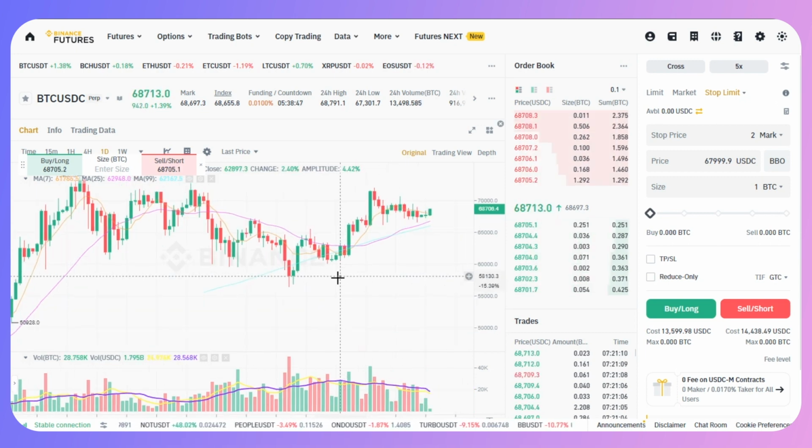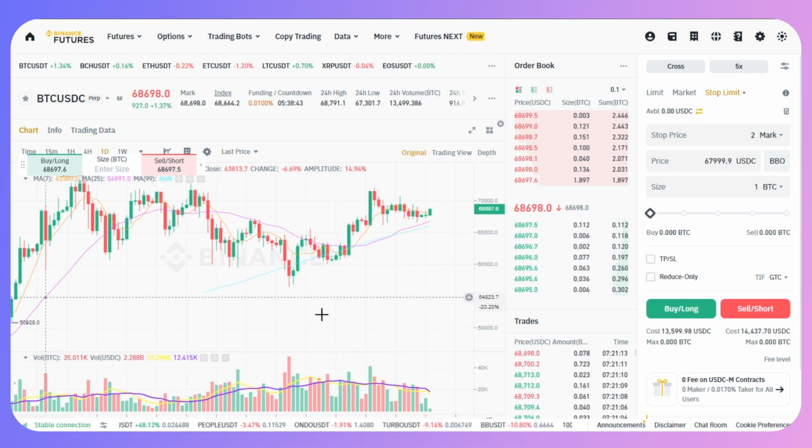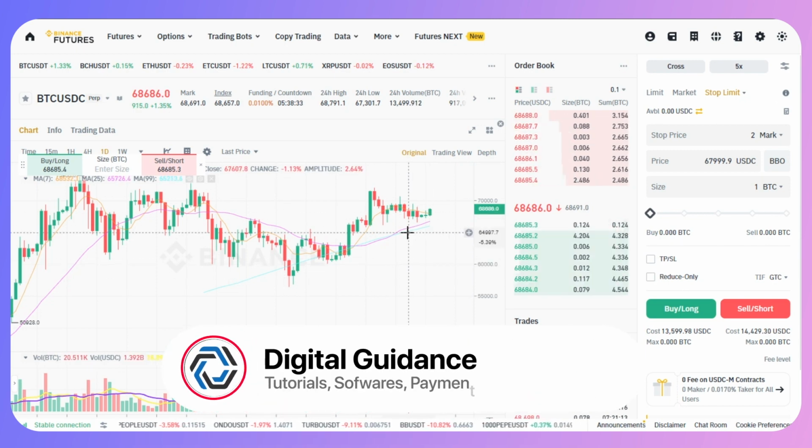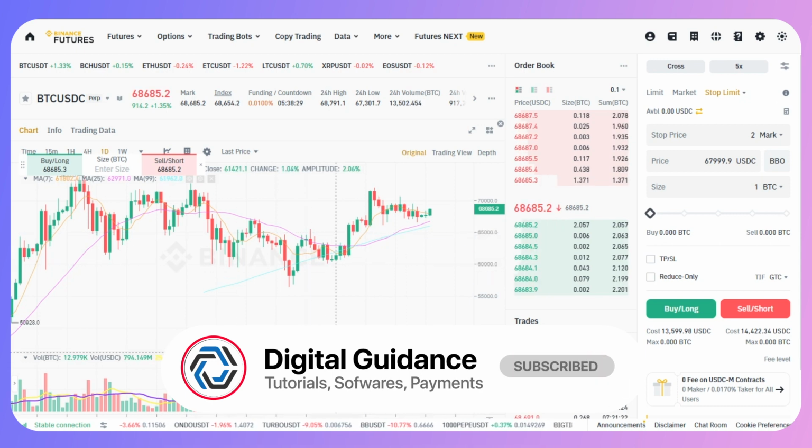So, hope this helps. Before you go long or short, you need to make sure you have complete knowledge of Binance Futures and how it works. Otherwise, you're going to face some great losses, so you need to keep that in mind. So that's how you can short on Binance Futures.